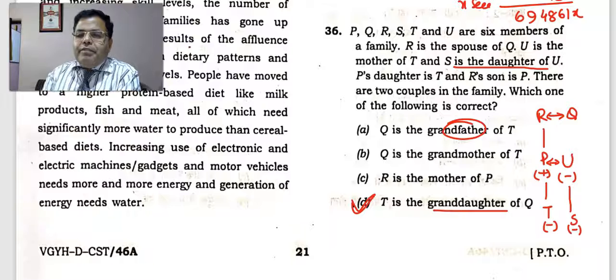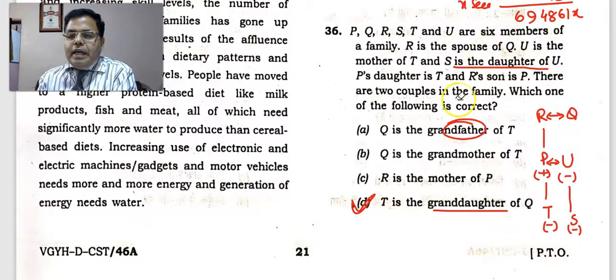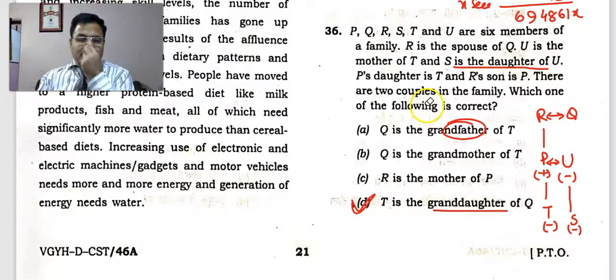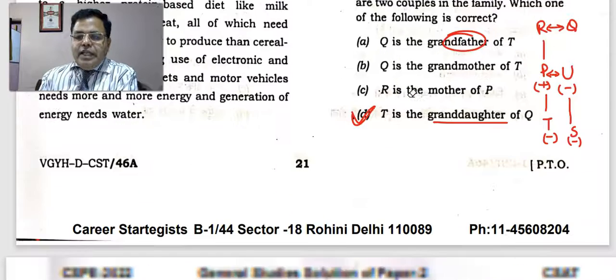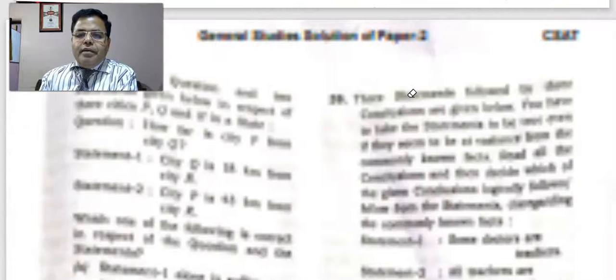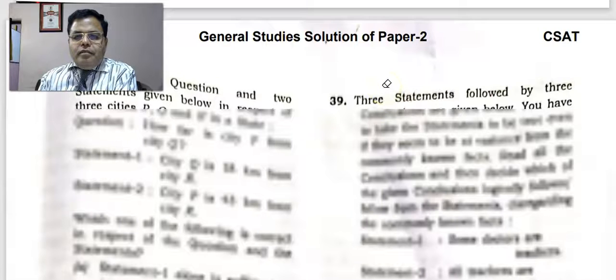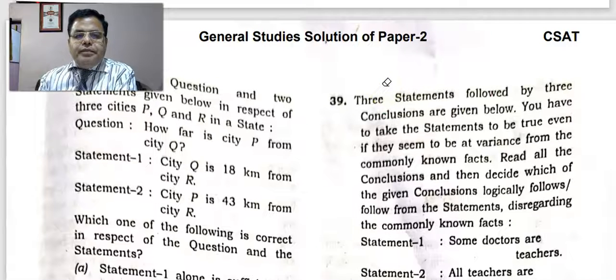So upper generation people will be called grandfather or grandmother, but lower generation people are definitely called grandson or granddaughter, because T is a female, so she must be a granddaughter. Okay. Now the next question is here.